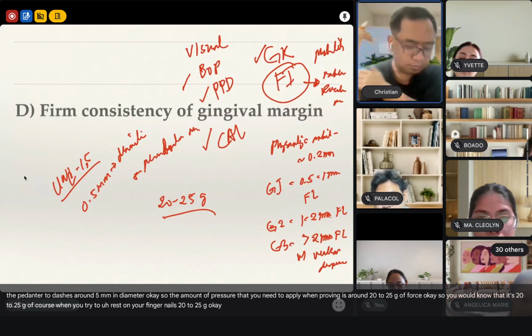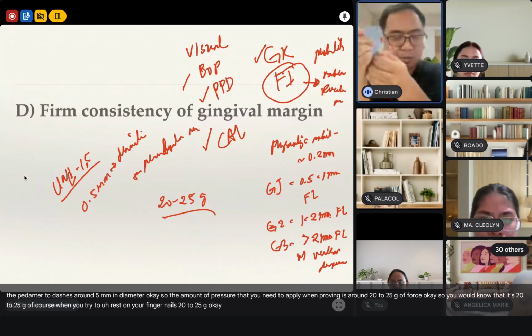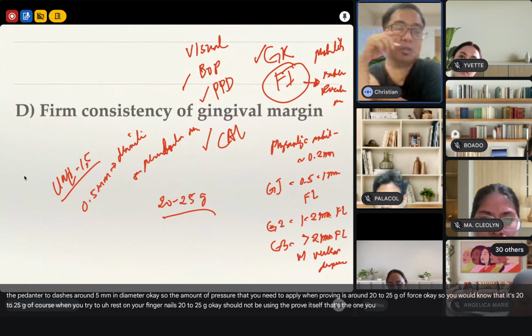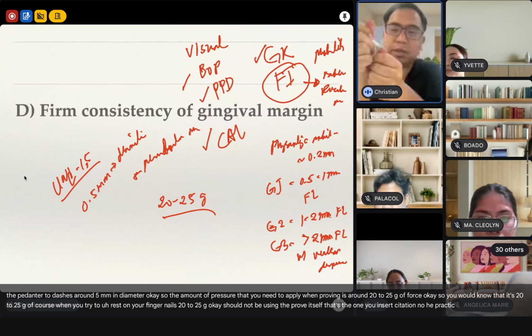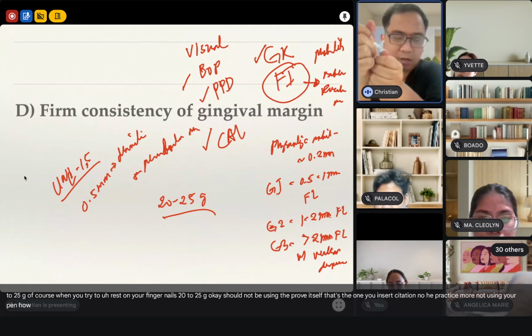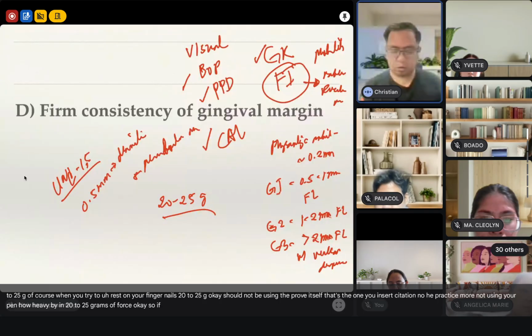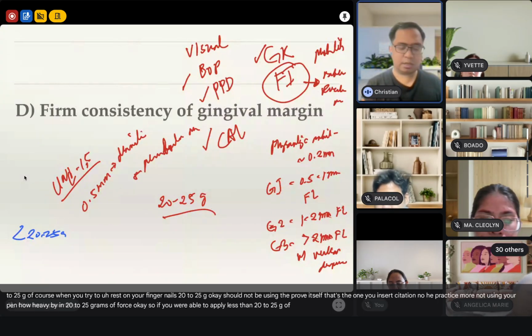Okay. But of course, you should not be using the probe itself, the one you insert sa patient. No. You practice muna using your pen. How heavy ba yung 20 to 25 grams of force? So if you were able to apply less than 20 to 25 grams of force, then there's inadequate force.